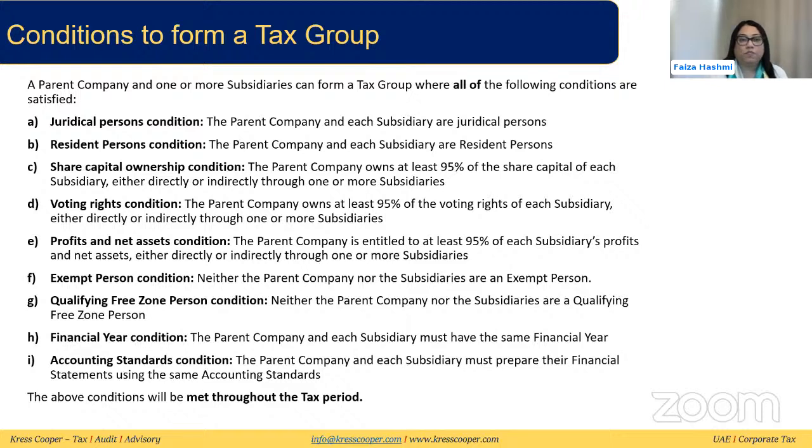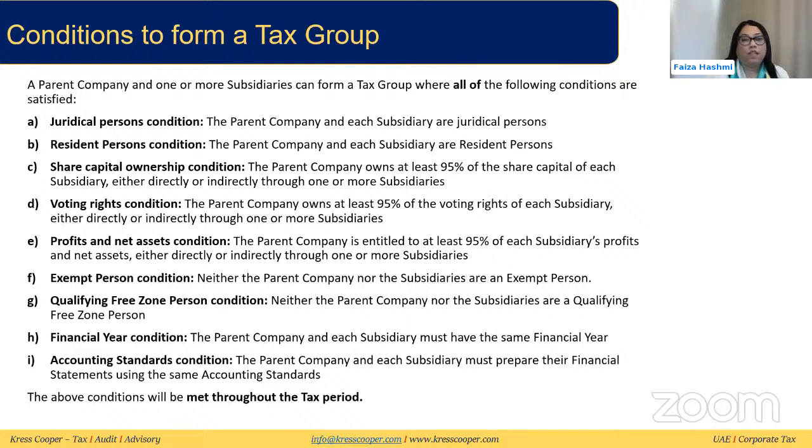Then there is the exempt person condition. The parent company or any of the subsidiaries cannot be an exempt person. When we say exempt person, under the law there are certain persons who are exempt. For example, government entities, government controlled entities, companies engaged in extractive business, or companies engaged in non-extractive natural resource business, qualifying public benefit entities, and so on. So if you are an exempt person under the law, then you cannot be part of the tax group. I think the only exemption is that if there is a government taxable subsidiary, those companies can be part of a tax group.